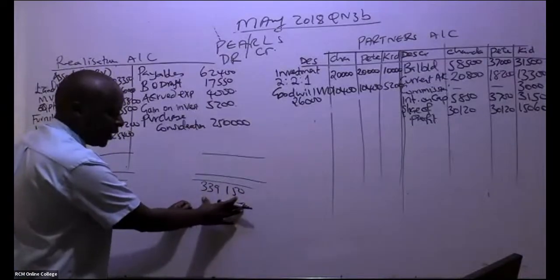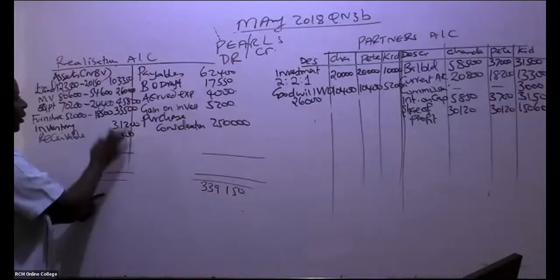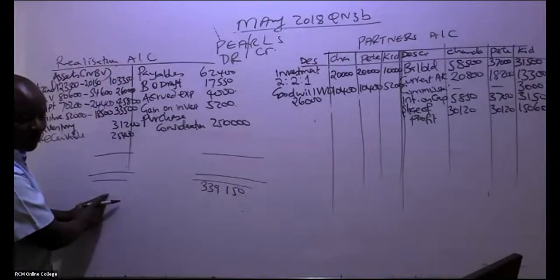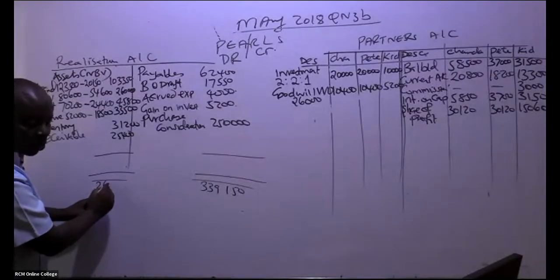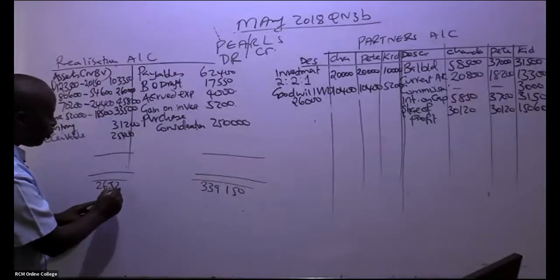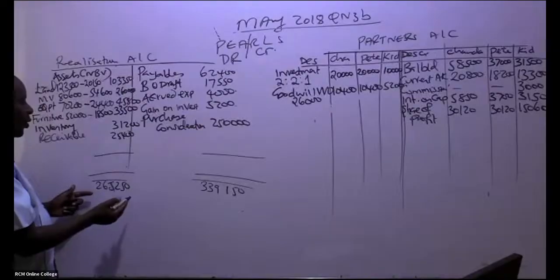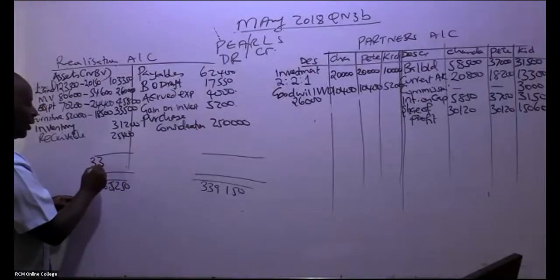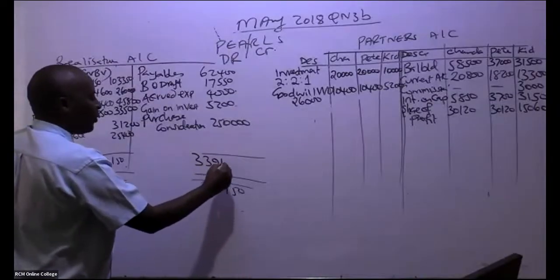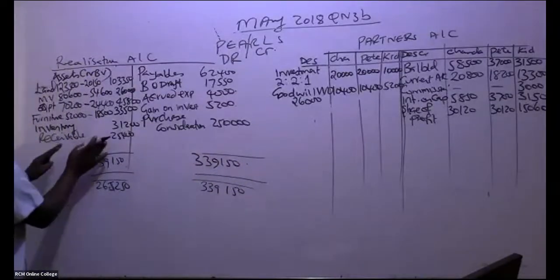How about the debit? Somebody add. Irene has given me the number. I'm being told that this is 265,250. That is very good because I always work with a bigger number. The credit is 339,150, meaning that the balancing figure comes here.